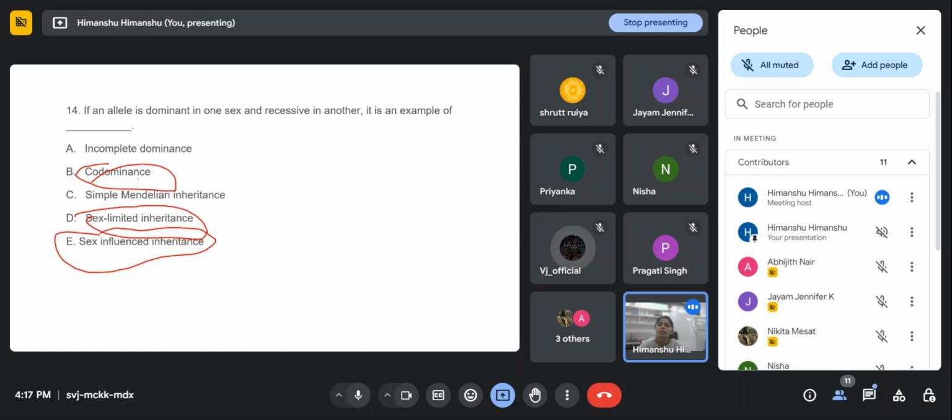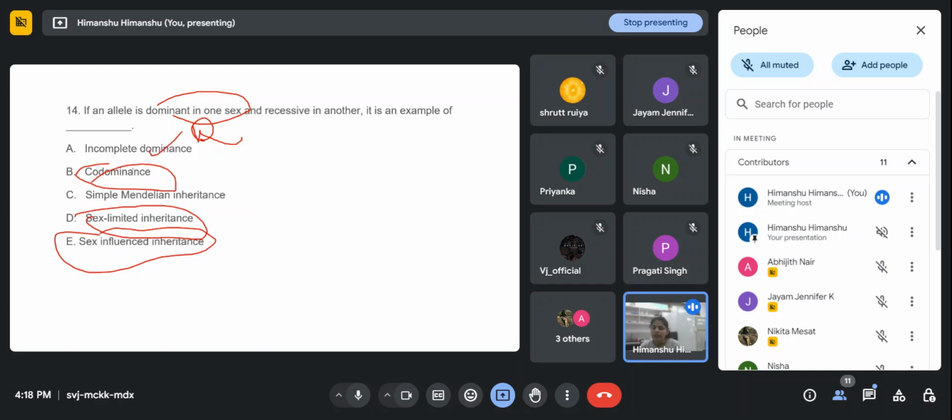We'll see, because all of you are saying different options. So in the statement it is mentioned that one allele is dominant in one sex. Let's go one by one. Incomplete dominance: neither the dominant nor the recessive allele shows complete dominance, and we get only an intermediate, right? The dominant allele will not mask the effect of the recessive allele completely, and we call it incomplete dominance.